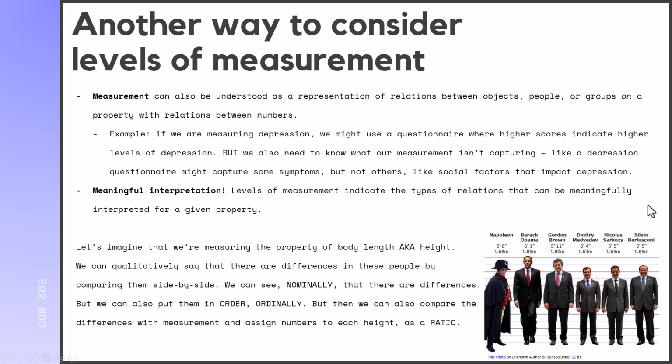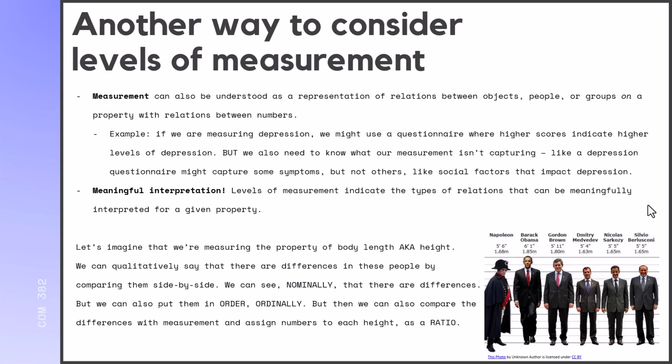Okay, so another way to think about levels of measurement, if you're trying to understand this better, is that measurement can also be understood as a representation of relationships between objects, people, or groups on a particular property with relations between numbers. So for example, if we are measuring depression, we might use a questionnaire where higher scores indicate higher levels of depression, right?